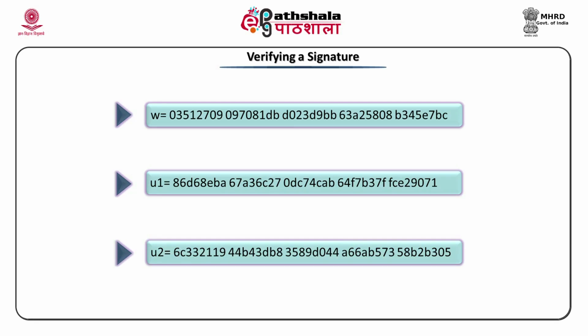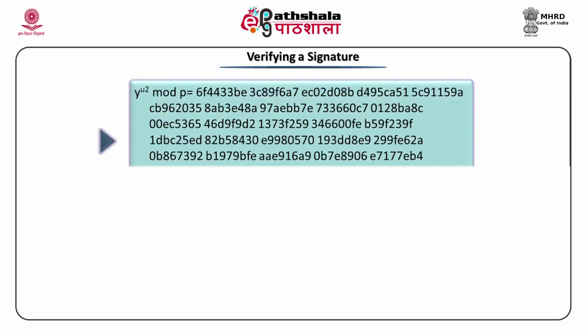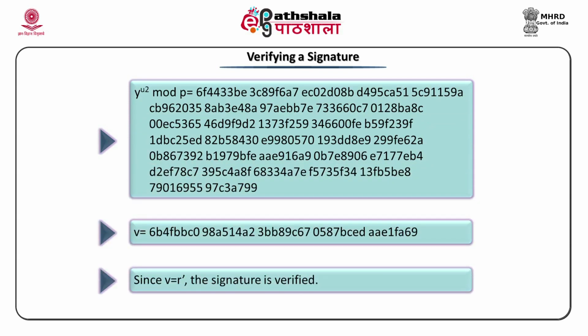The value of W is 0351270909708 1DB D023 D9BB 6382580 B345E 7BC. The equations are all with you for how to generate U1 and U2. From that, G raised to U1 mod P and Y raised to U2 mod P, and from that V is generated. So, you can see in the slide how large the values are, and their exponent is always going to be large. So, this is how the digital signature algorithm works.